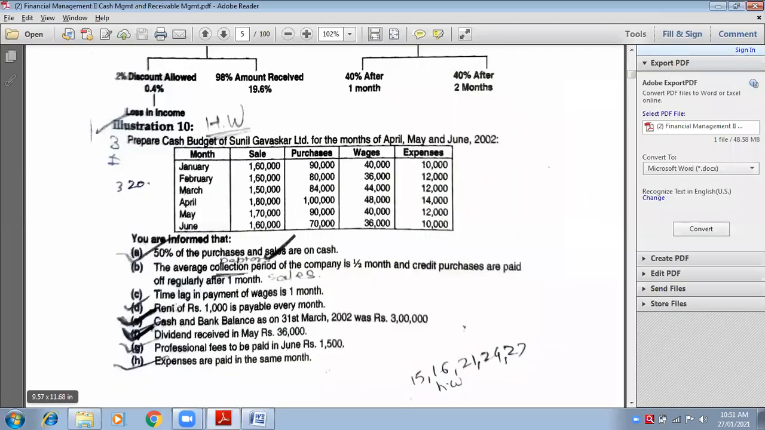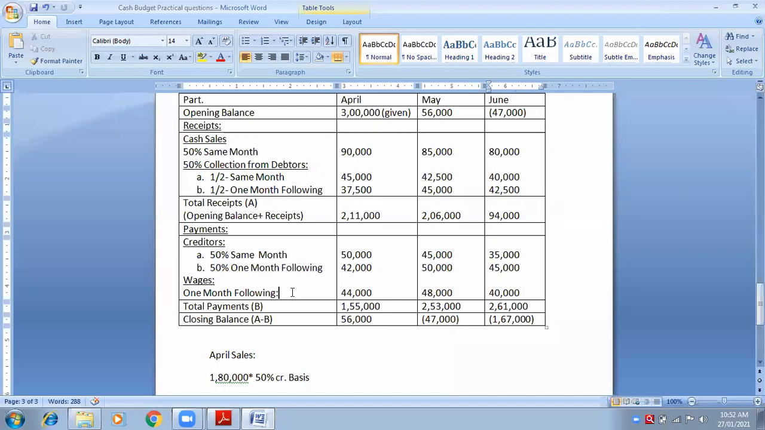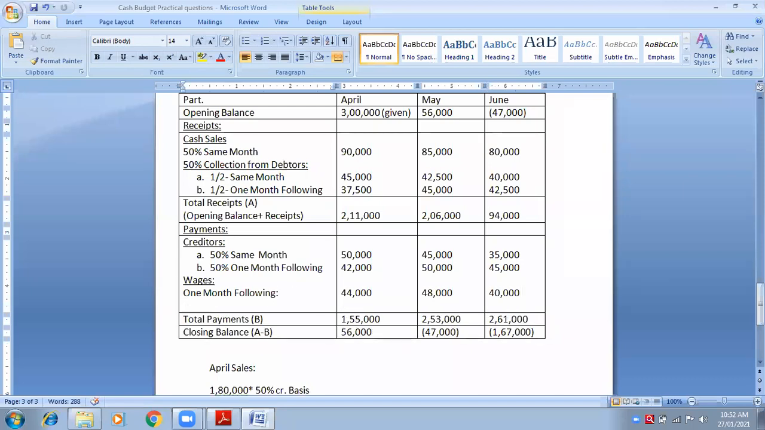Rent, fourth adjustment. Rent of rupees 1,000 payable every month. You have to pay rent of rupees 1,000 every month. So here, next payment, rent, you have to pay. So here you will write rent, bracket, every month. Tell me, every month means what? Every month means same month. That means 1,000 every month.